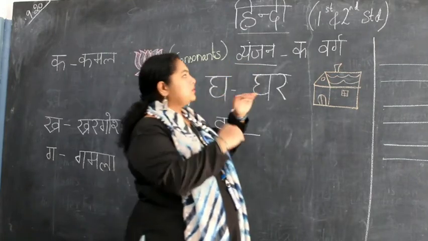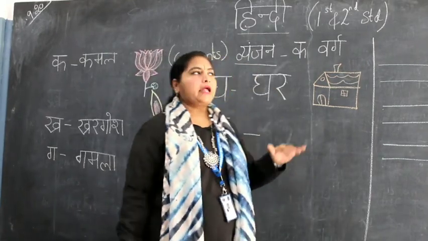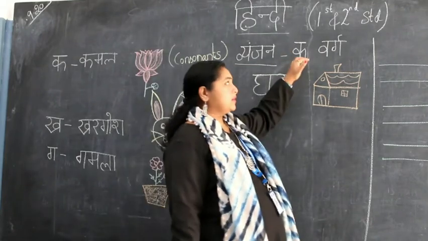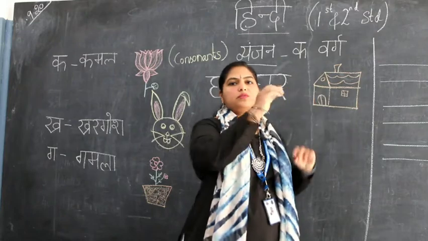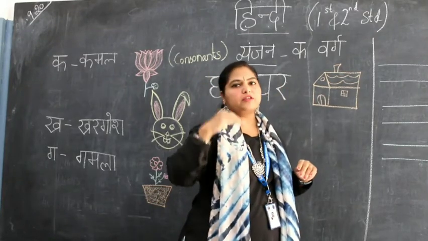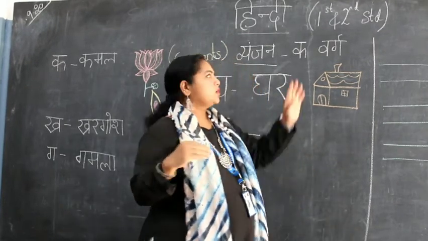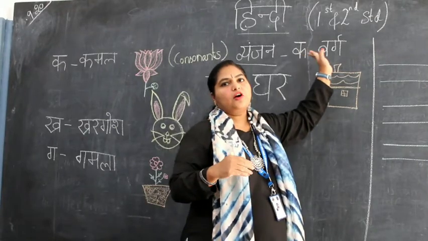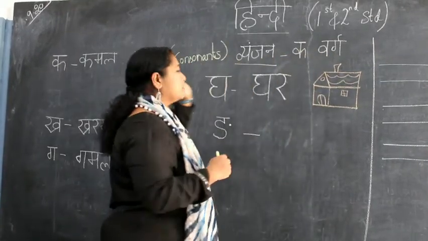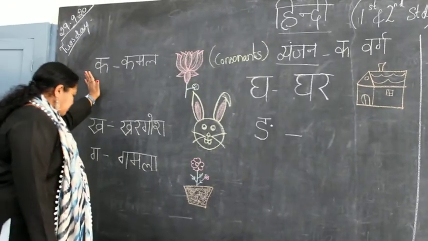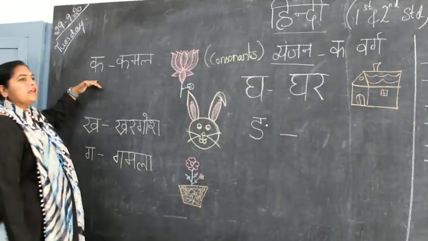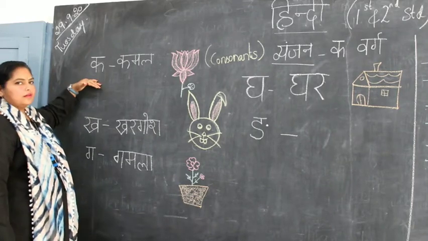So in Vyanjan, I will go step by step. And today we are learning ka varg. Now what comes in ka varg? We have five sets of letters in the beginning of Vyanjan. So the first set of letters is your ka varg. What comes in your ka varg? The first letter in your Vyanjan is ka.